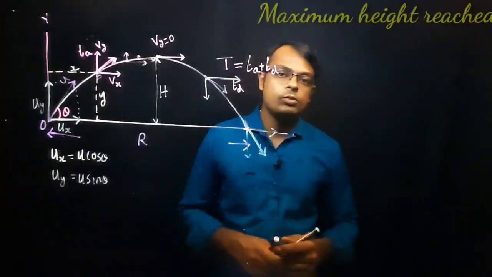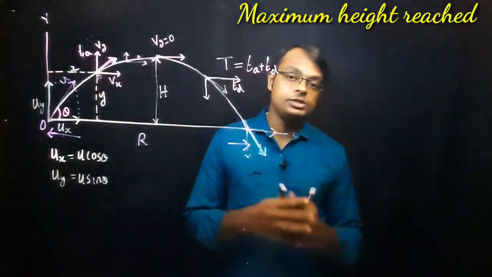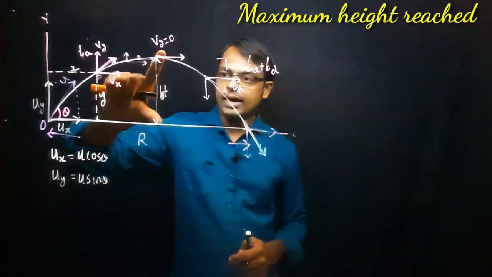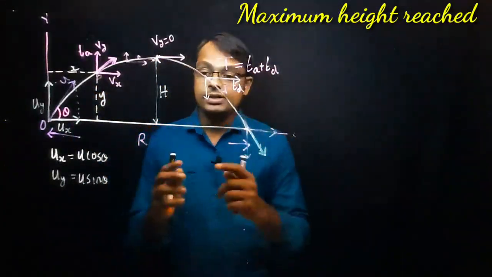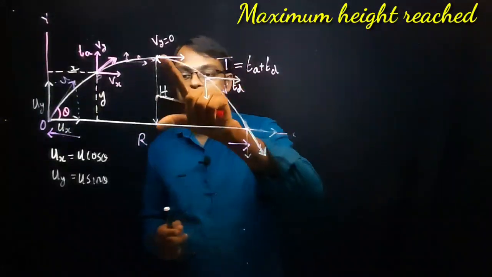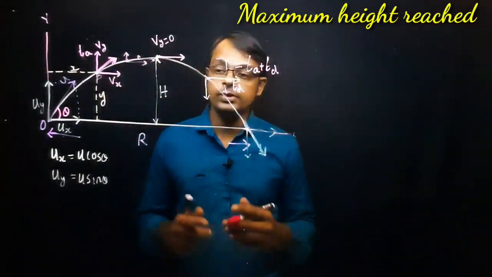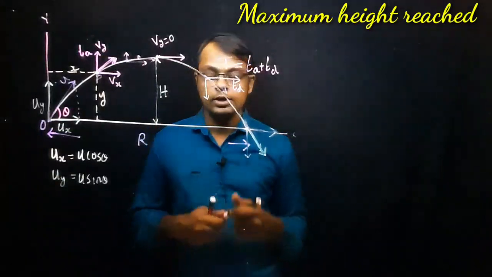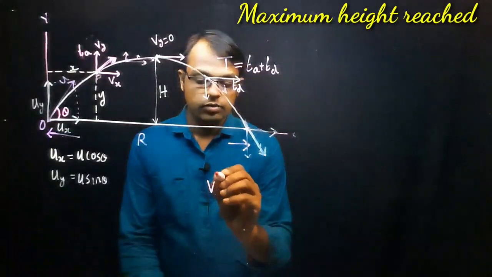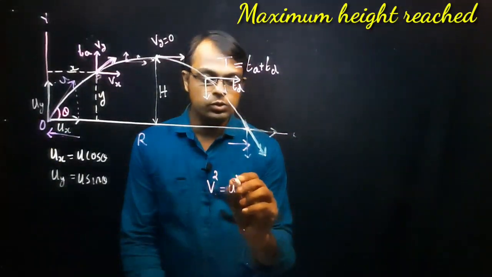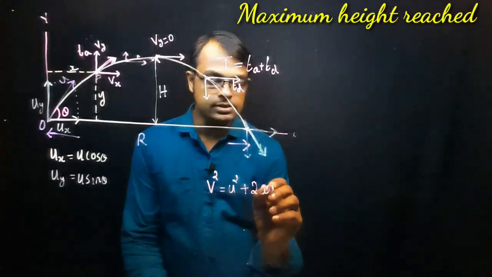Now let's discuss the maximum height reached. What is meant by maximum height reached? Maximum height reached means the maximum vertical distance or maximum vertical displacement. So we can use the formula V square is equal to u square plus 2as, the basic formula.